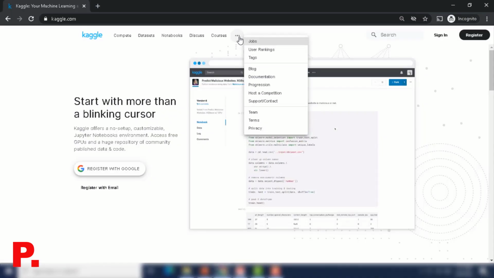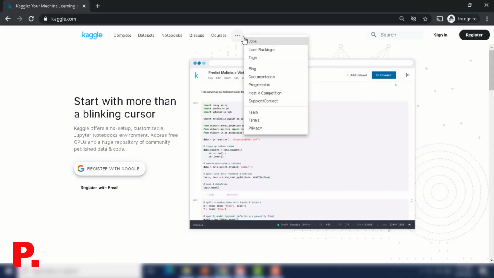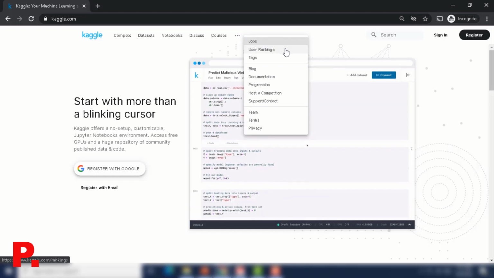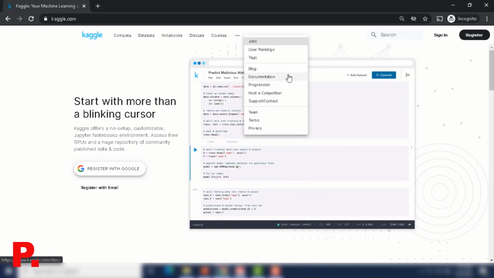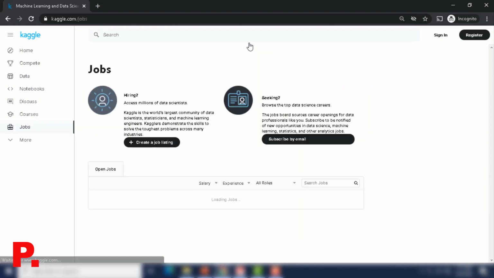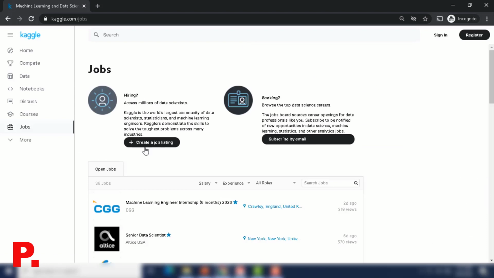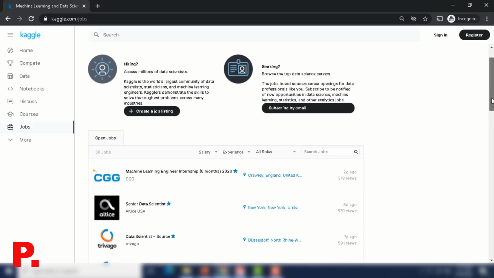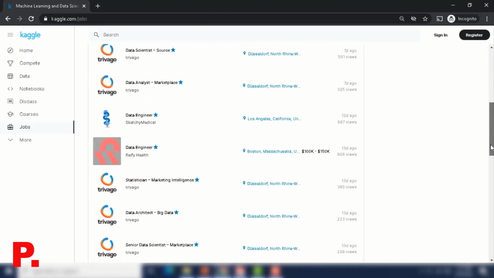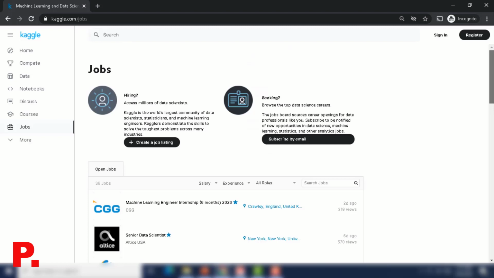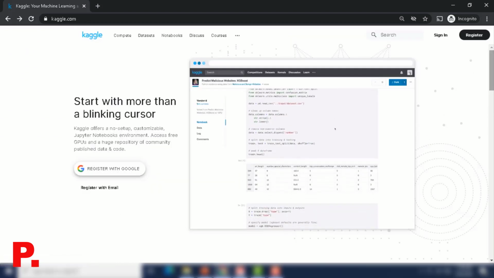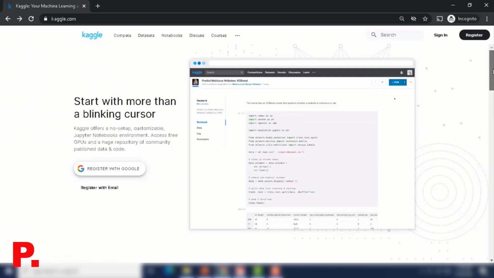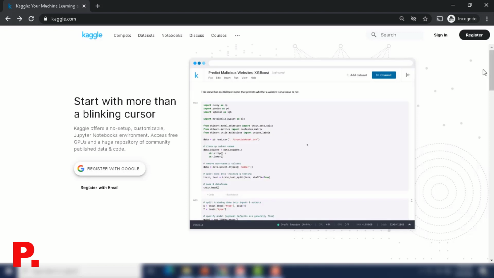So at the end, there are some additional sections in Kaggle such as jobs, user ranking, blogs, documentation, progression, support and contact, and so on. In the jobs section, if you are a hiring manager for data scientists, you can go and create a job listing, or if you're a job seeker as a data scientist, you can browse the data scientist jobs that are already posted in this section. So that was an introduction or an overview to what Kaggle is.